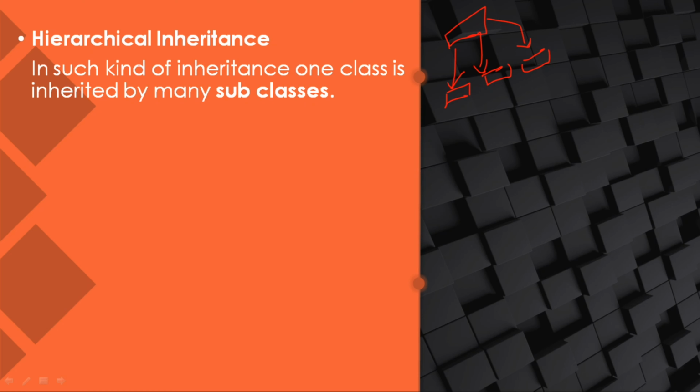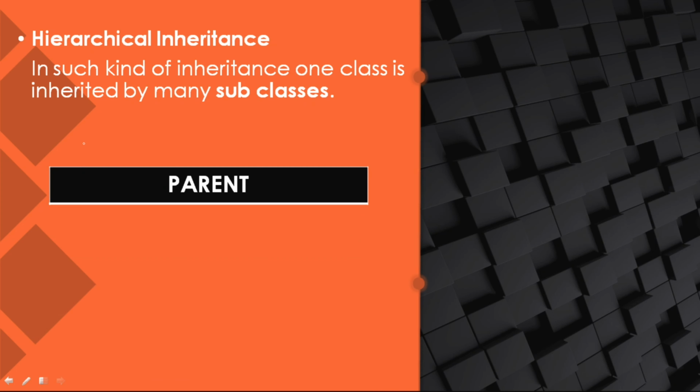In this way hierarchical inheritance works. That means one parent class, many subclasses. I think you understood it. Multiple inheritance means two or more parent classes and only one child class, but in hierarchical inheritance there is only one parent class but different child classes.